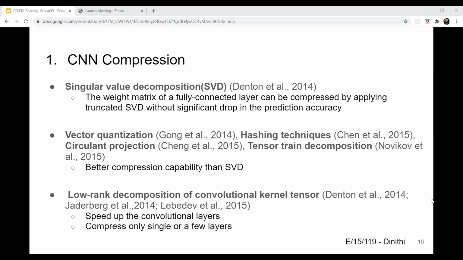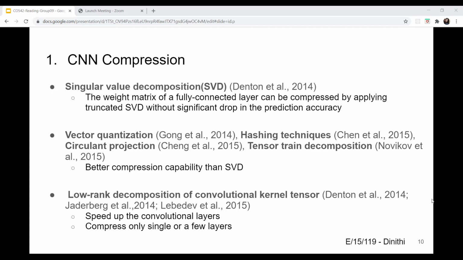But later other researchers introduced better compression methods than singular value decomposition, for example vector quantization, circulant projection, etc. To speed up the convolution layers, several methods based on low-rank decomposition of the convolution kernel tensor were proposed by many researchers like Denton, but they compress only a single or a few layers.